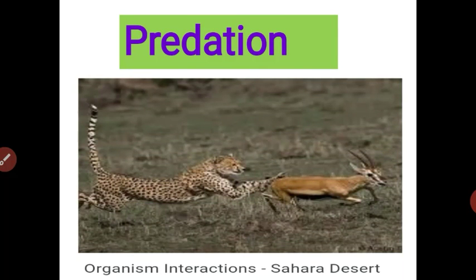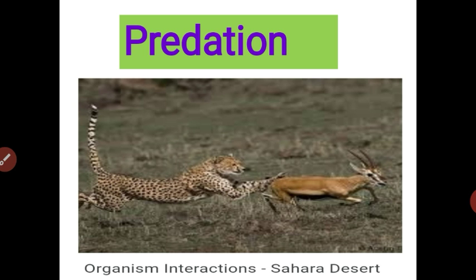The next relationship is predation. Predation means a predator catches and kills another organism for food. This is called predation. One organism is beneficiary and the other is harmed.